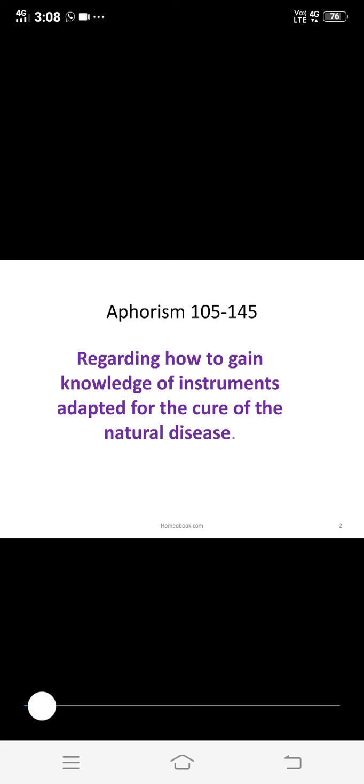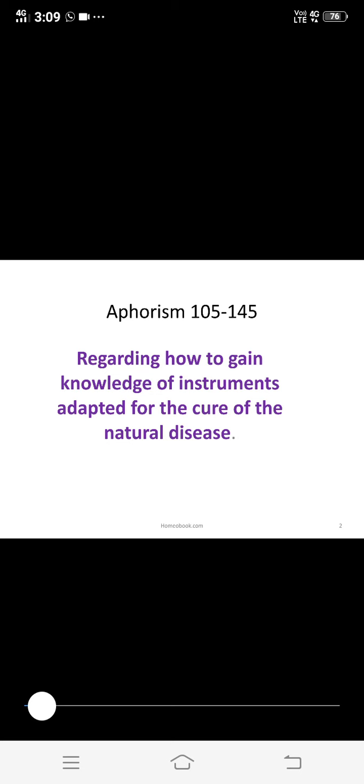So this is the summary of drug proving, how the actual drug proving is done, and what are the different points given in these aphorisms. Now we start with aphorism number 105. So 105 to 145, you have to remember, this is regarding the drug proving.